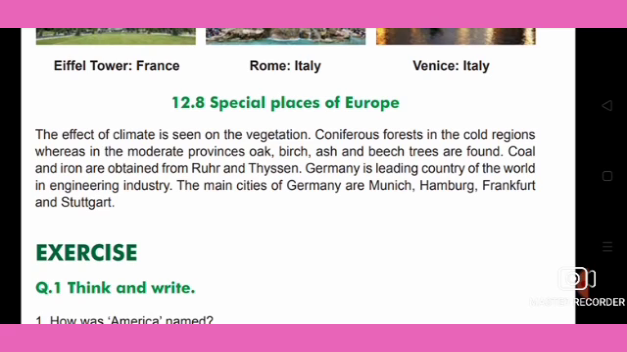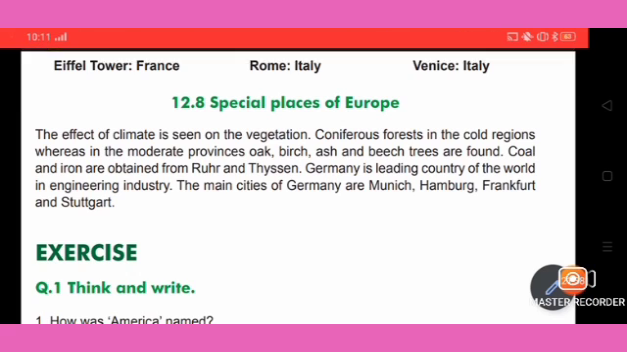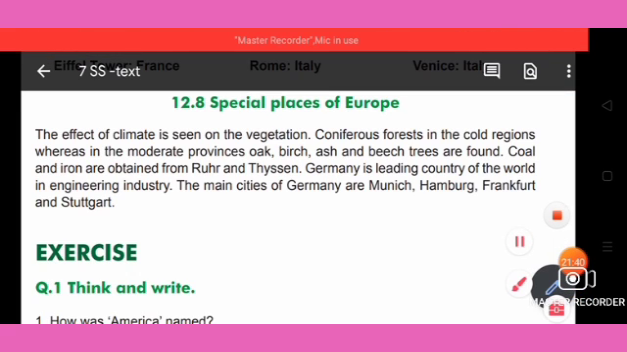Coal and iron are obtained from the Ruhr and Thyssen areas. Germany is the leading country of the world in the engineering industry. The main cities of Germany are Munich, Hamburg, Frankfurt and Stuttgart. These are some of the important cities in Germany.